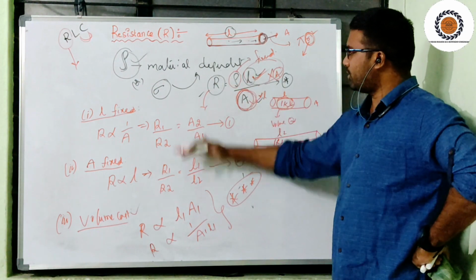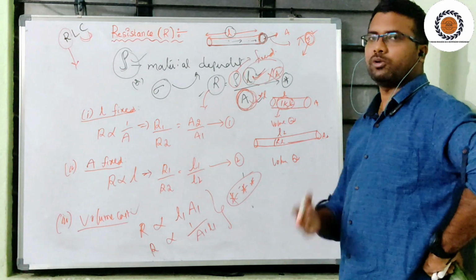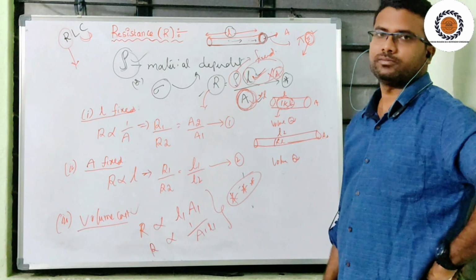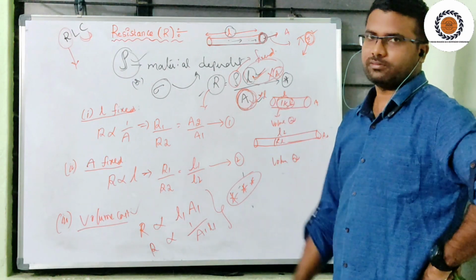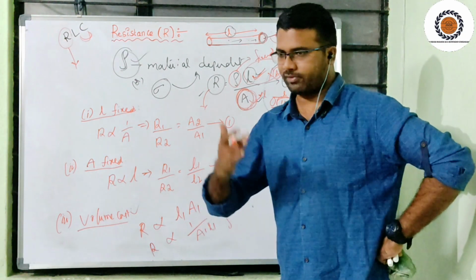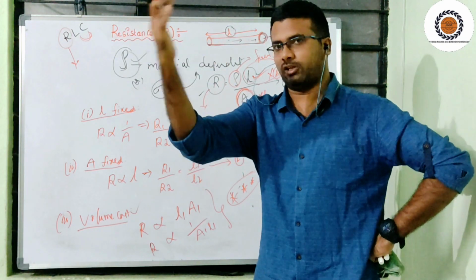See how I derived the different notations from this small equation R = ρL/A. If I fix L, what will happen to the area of cross section? If I fix the area of cross section, what will happen to the length? How resistance depends on the length of a conductor.